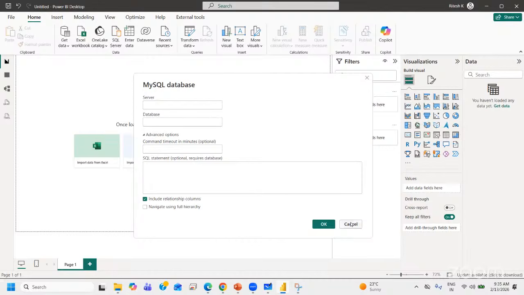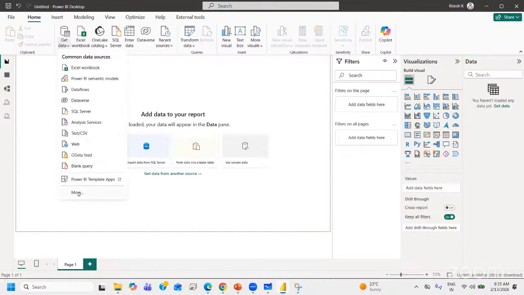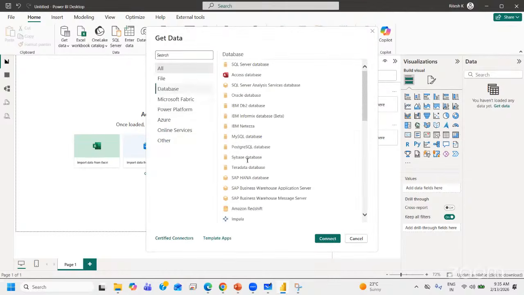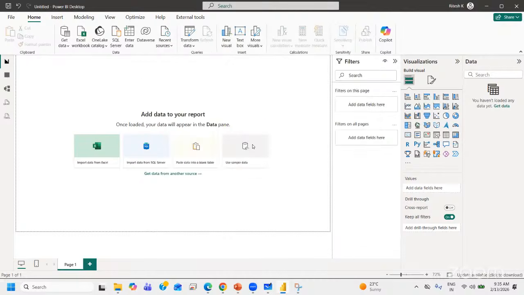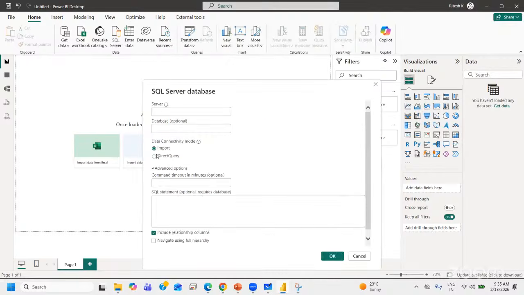Now, this is for MySQL. Same is the case for any other database. Maybe you want to connect to SQL Server, right? You just have to click on SQL Server database. It will ask you what kind of option you want, whether Import or DirectQuery. These options are common. Server and database name, and then you click on OK. It would give you the list of all the tables. We'll try to take that example, right? Without connecting data, we cannot proceed further. That's the first step. So we would be seeing that.